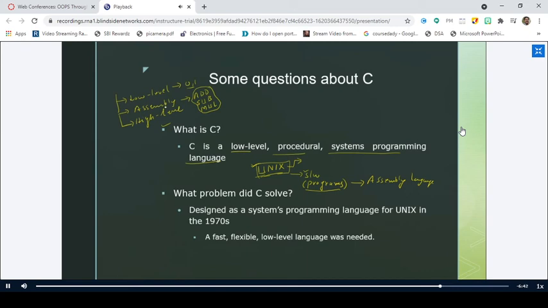But the disadvantage of assembly language is that it is machine dependent. Have you heard of this term machine dependent? Yes, sir. What do you mean by machine dependent language?